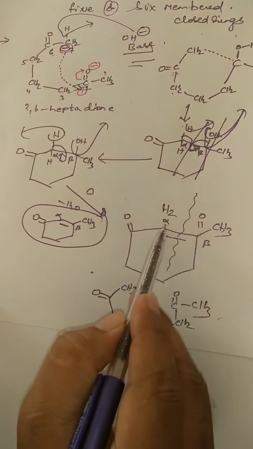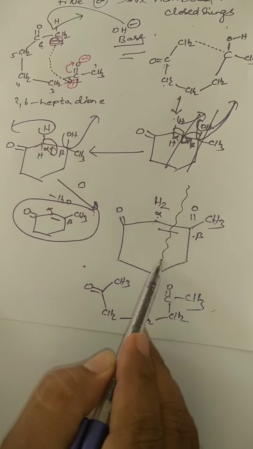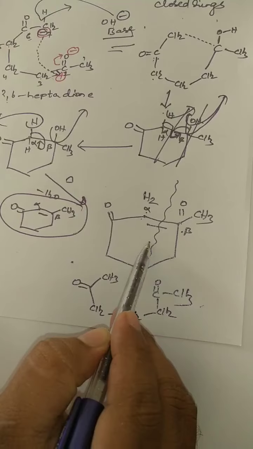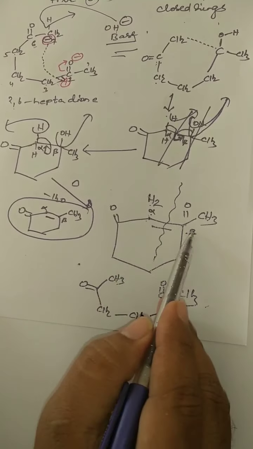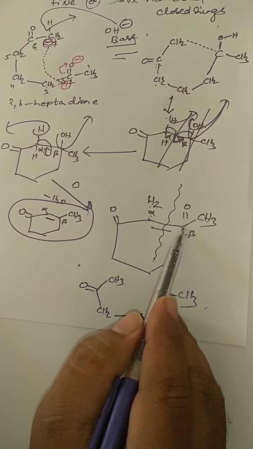Observe this: alpha carbon, beta carbon, draw the line, break that compound. On this side, we have to add H2 to the alpha carbon and add double bond O to the beta carbon. In the same manner I am taking one more example.